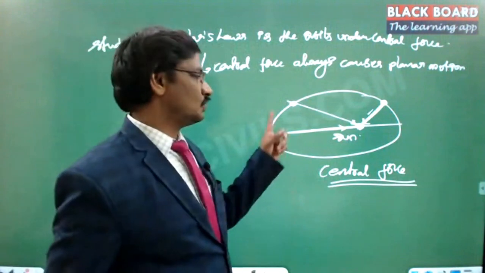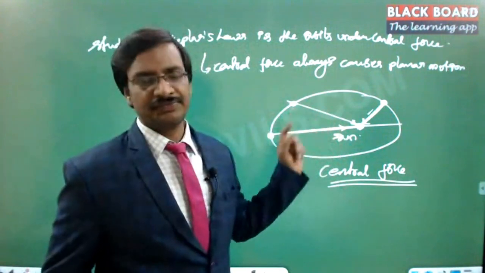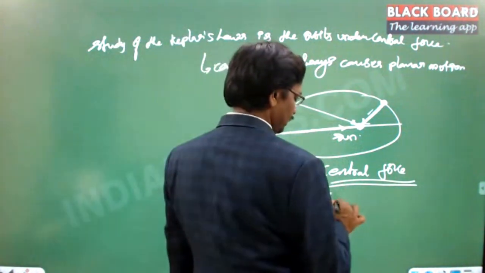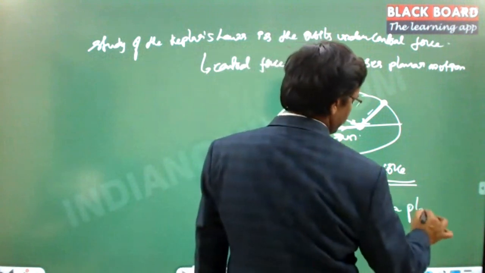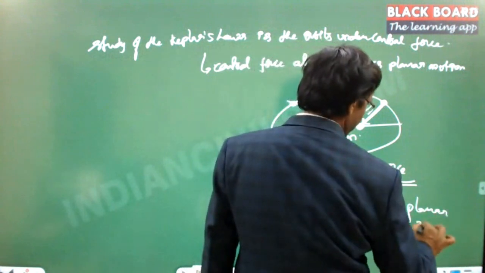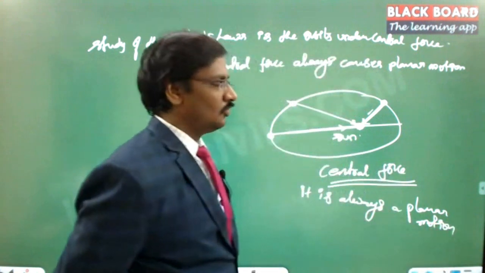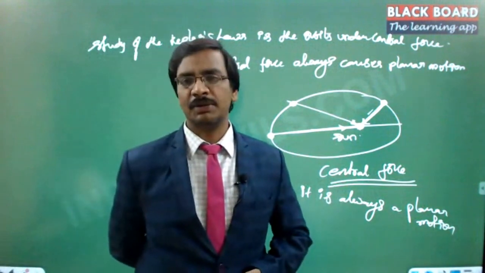It is always due to the attractive force between these two that the body rotates in a tangential fashion. So this kind of motion is always a planar motion. We will prove this mathematically. A planar motion. Now this planar motion will have certain characteristics, which we call Kepler's laws.